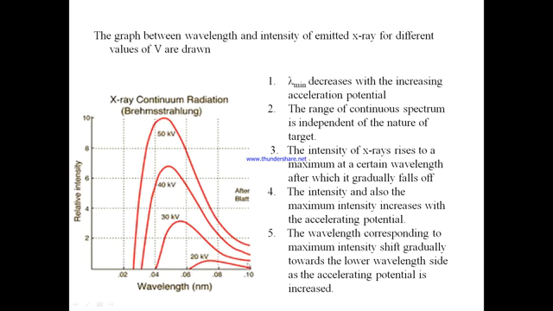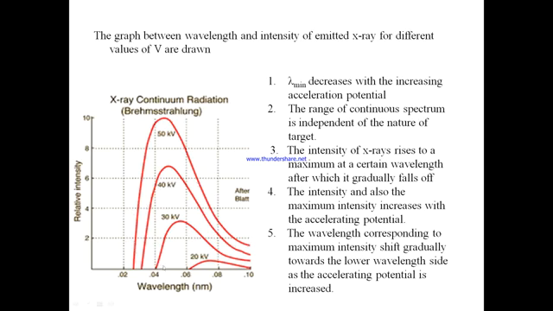The range of the continuous spectrum is independent of the nature of the target. The intensity of X-rays rises to a maximum at a certain wavelength, and then after that it gradually decreases.